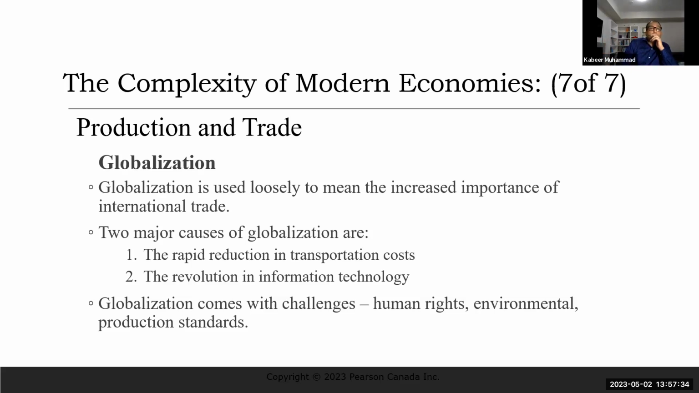That's globalization, we can say. But globalization has challenges as well, like human rights violations, environmental problems, and production standards. So these are all the issues which are related negatively to globalization. So this is all I want to share in this part. And we will continue with some related topics and the other topics in part 3. And by this way, we're going to finish chapter 1 of economics in 3 parts.